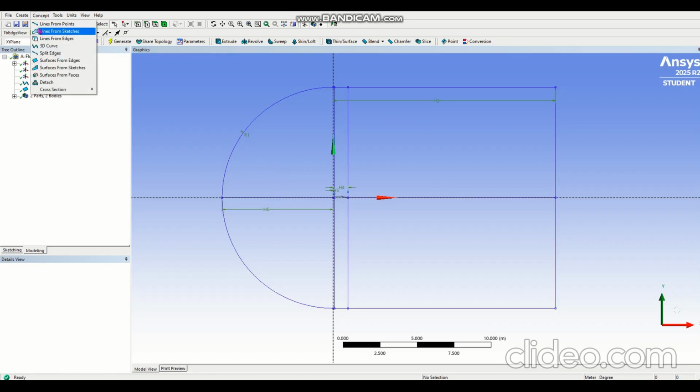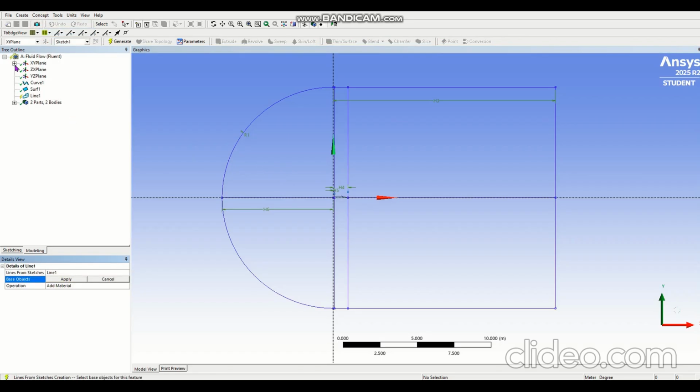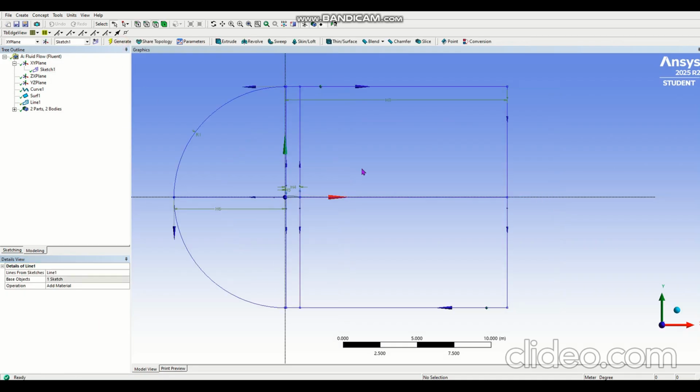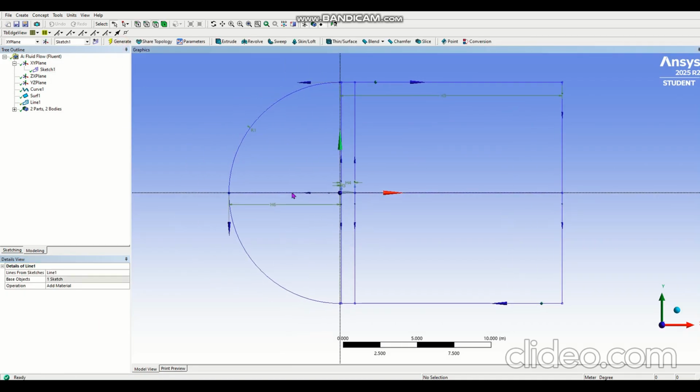Let's click Concepts, Lines From Sketches, drop down from here on our tree, click Sketch 1, and make sure everything is highlighted. Every line we have drawn should be highlighted. Click Apply and hit the Generate button. Perfect. Everything is fine now.